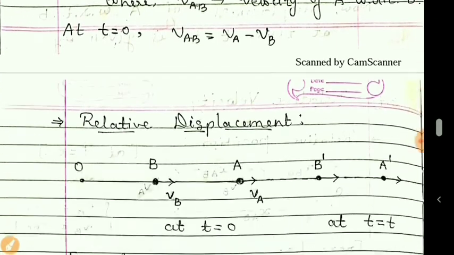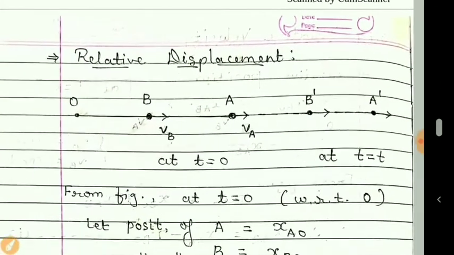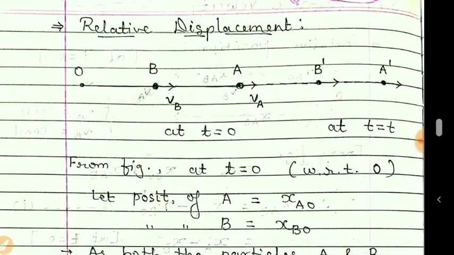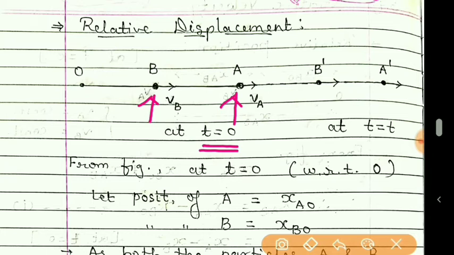Now next, relative displacement. Students, as we know that this particle B and A are in motion. At time t is equal to 0, the positions of B and A are this.